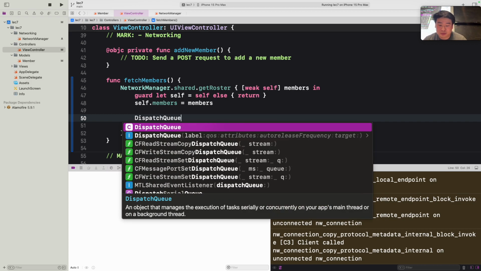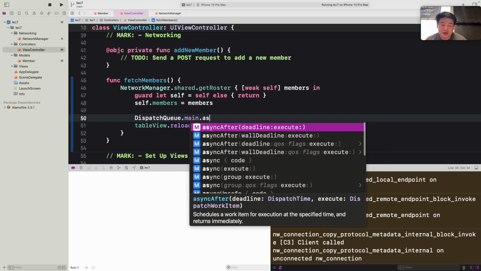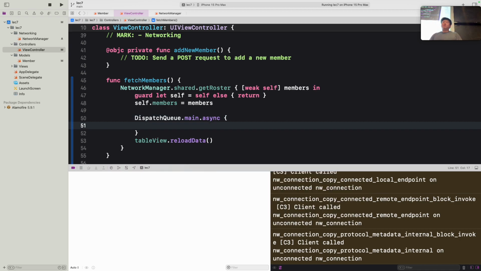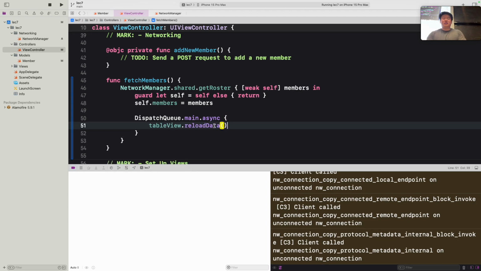Again, this is not really important for why this is important, but just remember anytime you want to update UI, you nest it into this block called DispatchQueue.main.async. What we want to do here is call this on the main thread, so we set the highest priority to updating the UI just in case anything goes wrong. And keep in mind, we also do need to specify self as well because it's contained within the view controller.